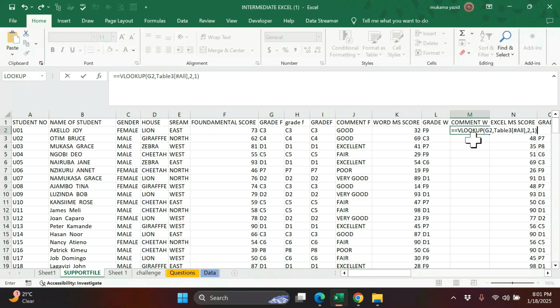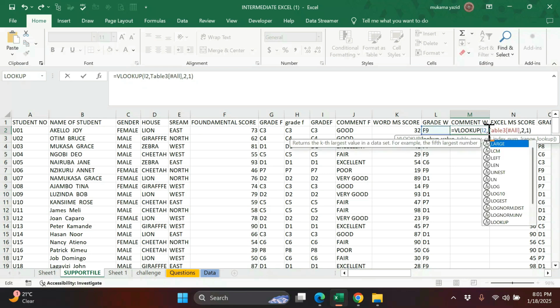Since it is the same procedure, I don't need to repeat it. I just need to copy the other formula, and I change just the reference for grade, because here grade was in G, here grade is in F and L too. So I come here and change only the letter L. I put L. You can see now it has selected this one, L.